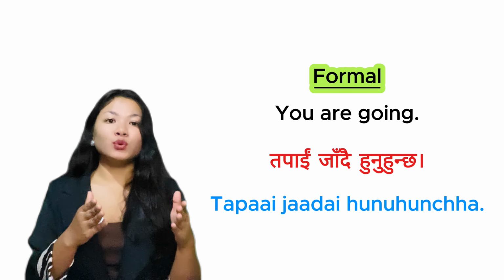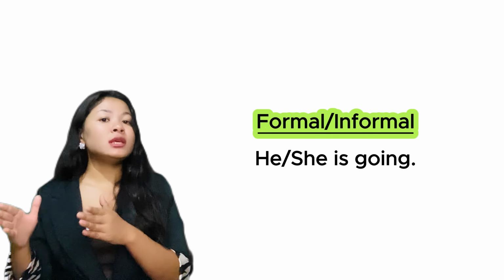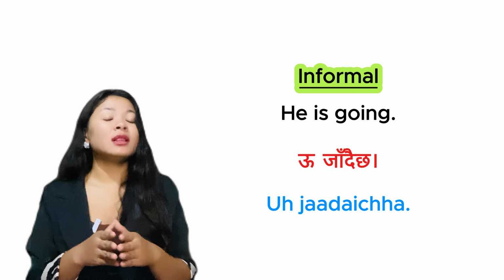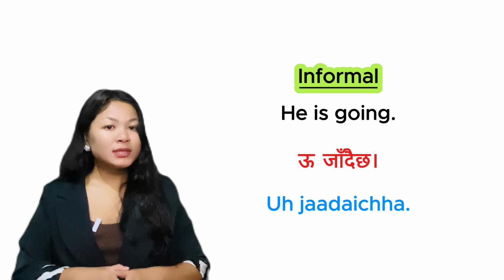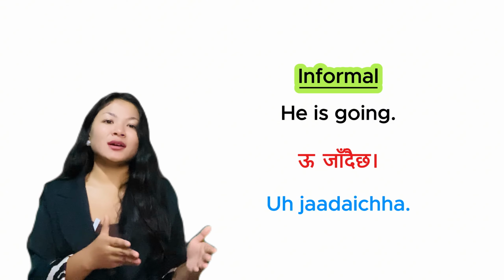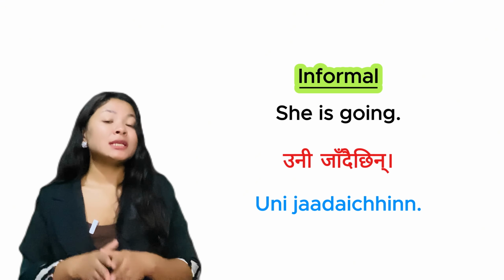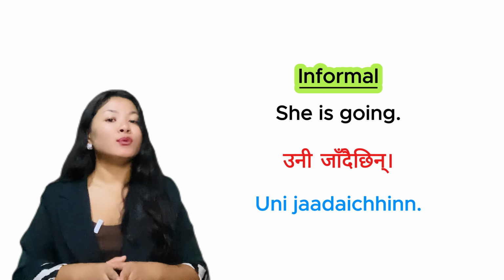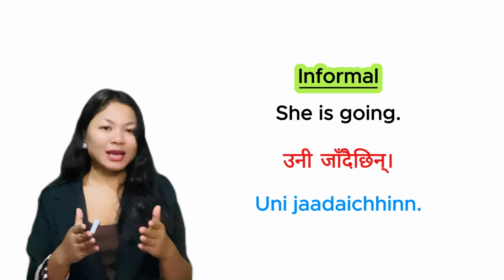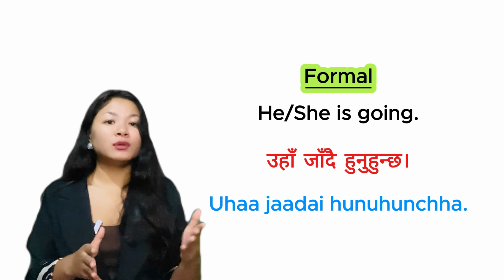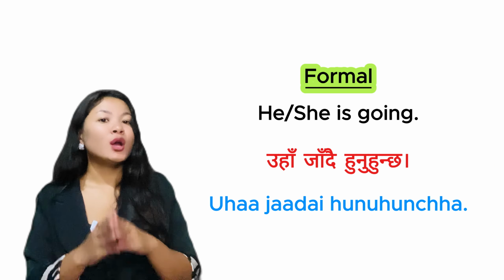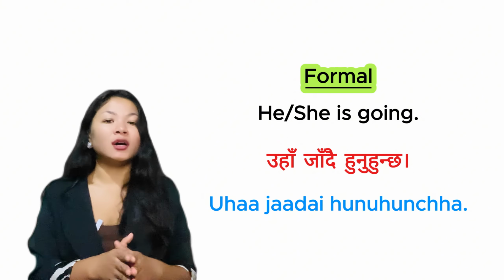For he or she is going, in informal form, for male, he is going, we say ऊ जाँदै छ. But for female, she is going, we say उनी जाँदै छिन्. And for formal form, he or she is going, we say उहाँ जाँदै हुनुहुन्छ.